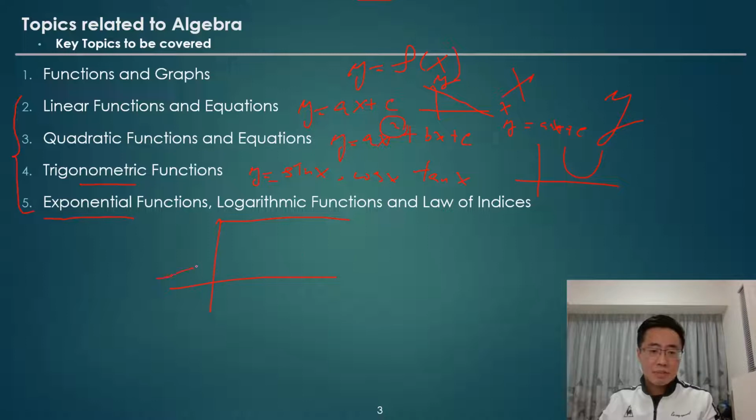The curve passes through the point here, which is 0, and then y equals 1, and the equation or the function of the graph is something like this. X is the input variable, a is the constant. So a different value of a, either a greater than 1 or a between 0 and 1, will have a different shape of the graph in the xy coordinate plane. So we will go into details of the exponential function and logarithmic function later.